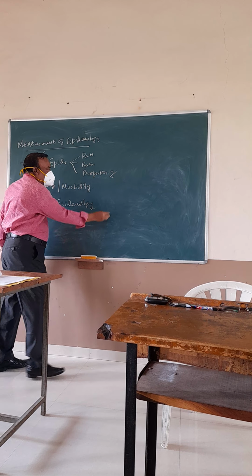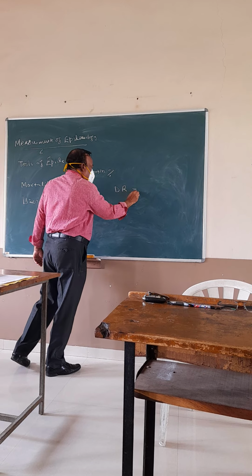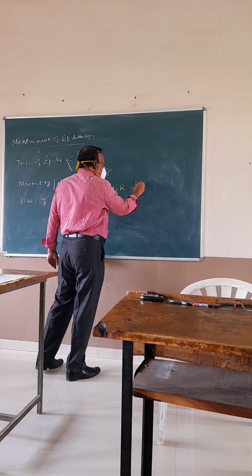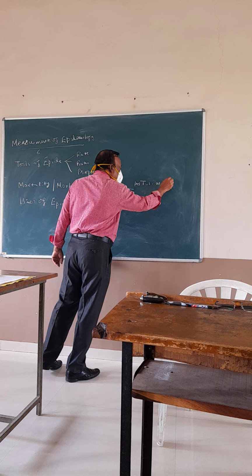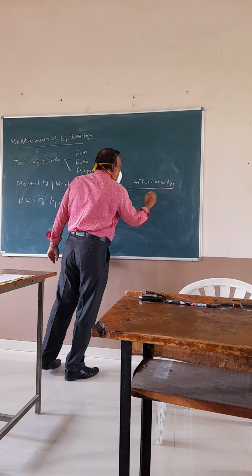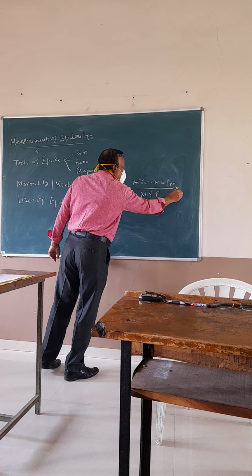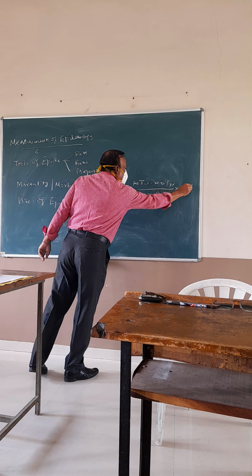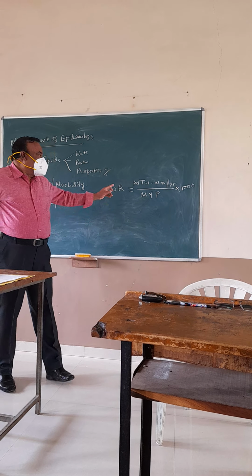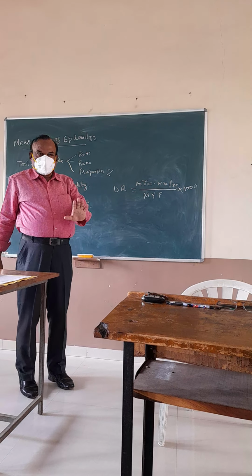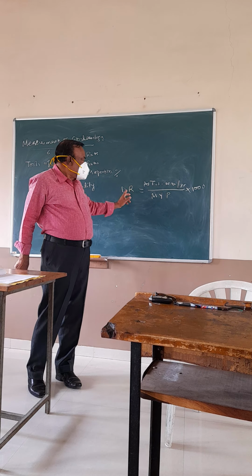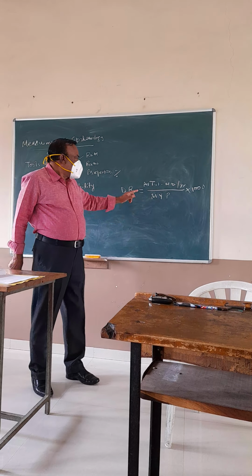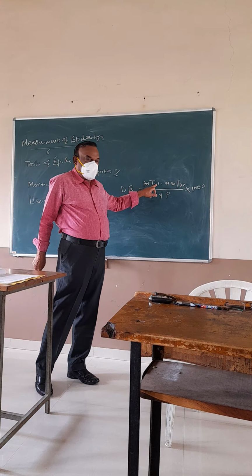Death rate is given by the formula: total number of deaths per year divided by mid-year population multiplied by 1000.